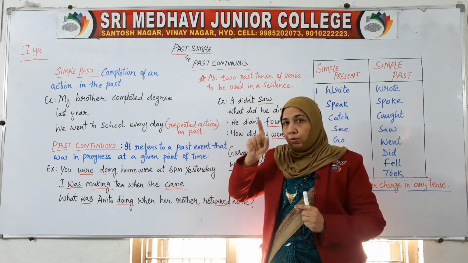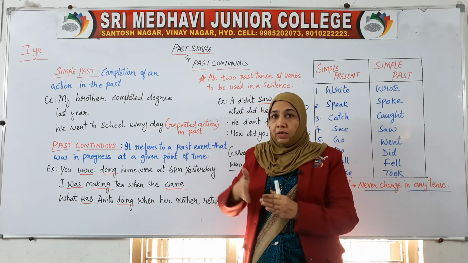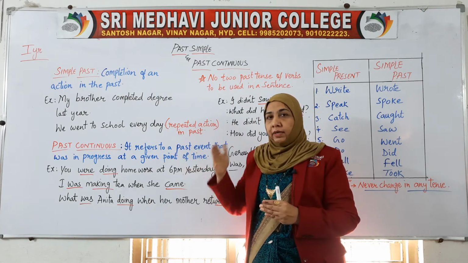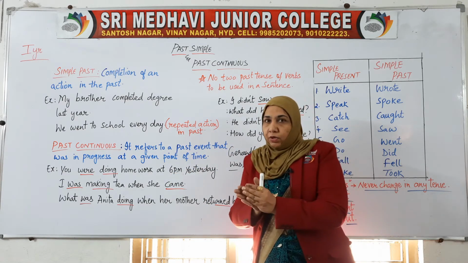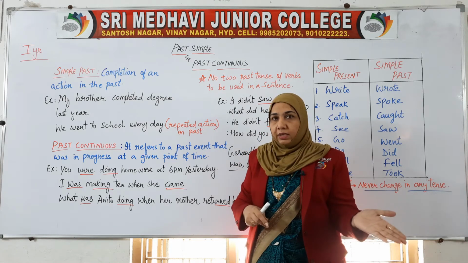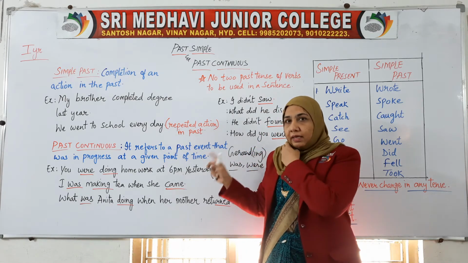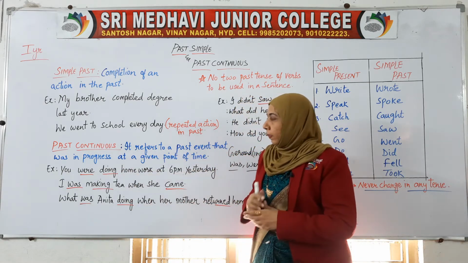I'm not asking what are you doing. I'm asking what were you doing yesterday at 5 p.m. So at a given point of time, what action was in progress? What action was in continuation? That question comes under your past continuous.